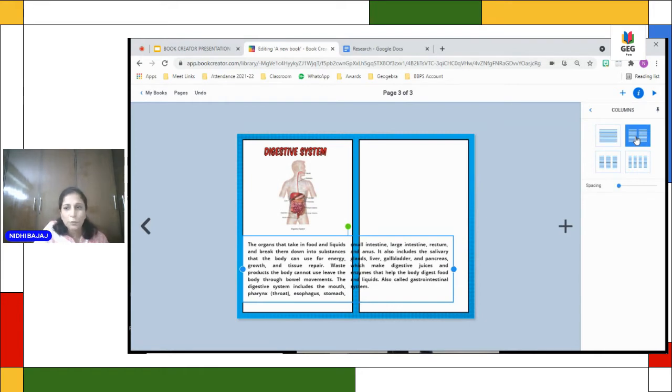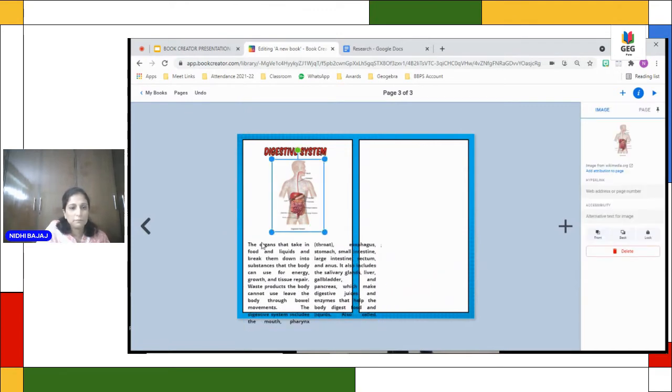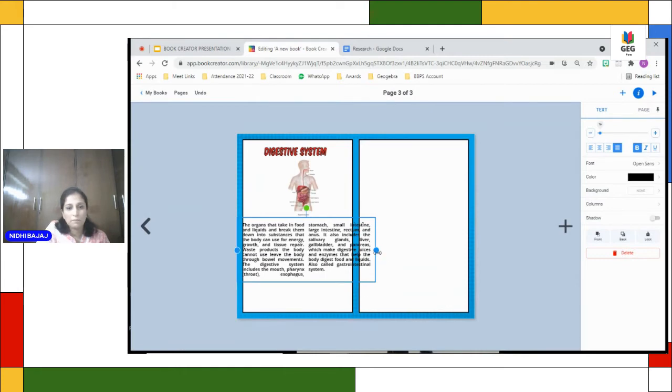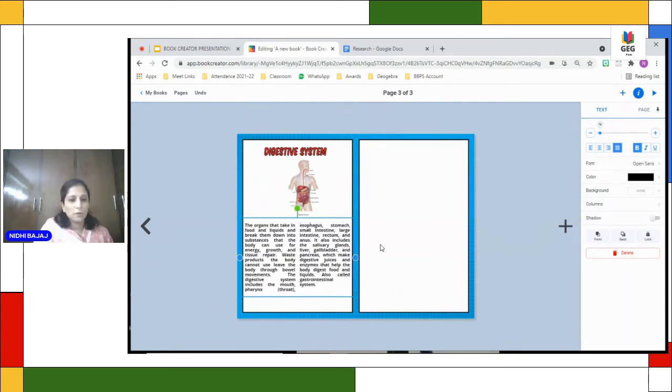The moment I do it in two columns, it will fit in. So this is how we can insert the bigger text.